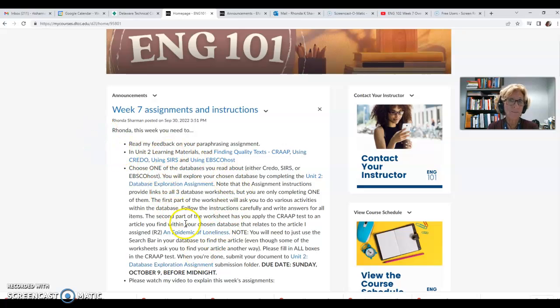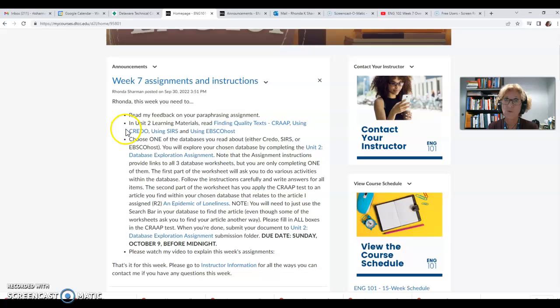You may want to look at my feedback on your paraphrasing assignment from last week, just to make sure you know properly how to cite your information when you're paraphrasing. This will be a skill that you'll use on future essays. The second item is to do some reading.